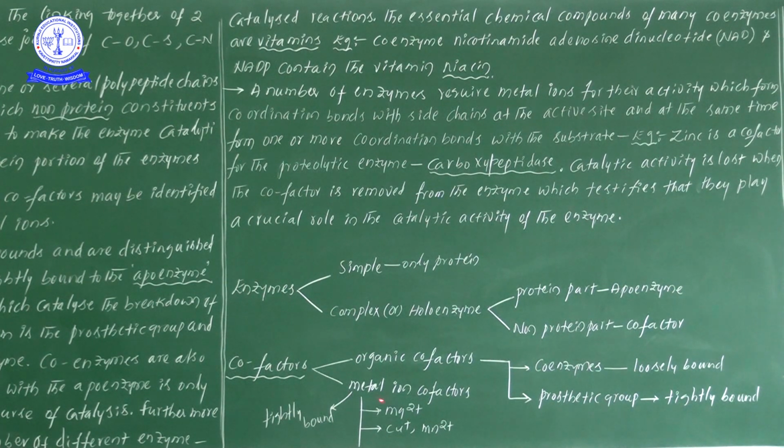Metal ion cofactors are involved for the activation, for the enzyme activity or the catalyzing of any enzyme. Sometimes there is the involvement of metals, for example Mg2+, Cu+ and Mn2+. Likewise, there are different types.